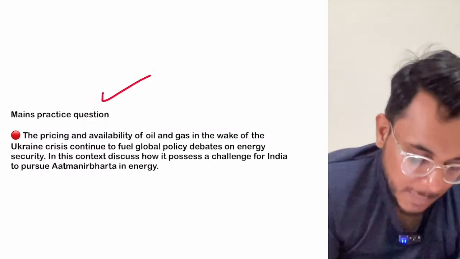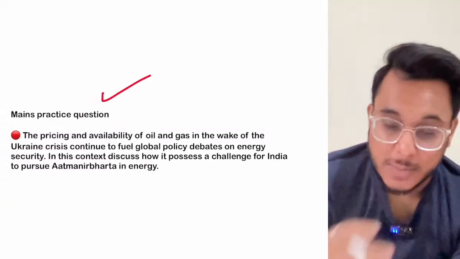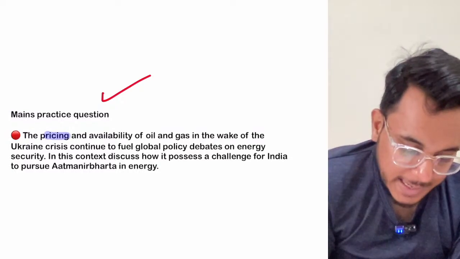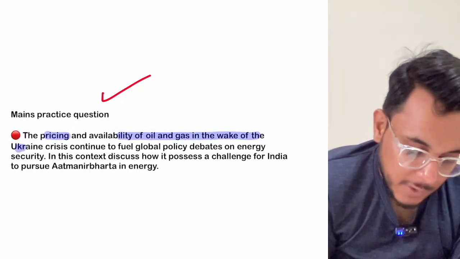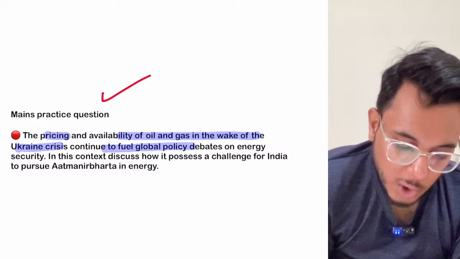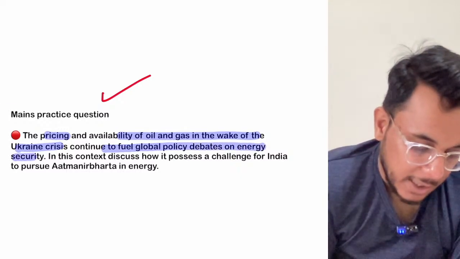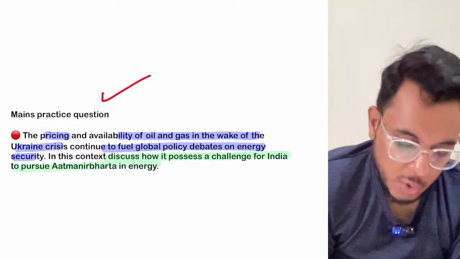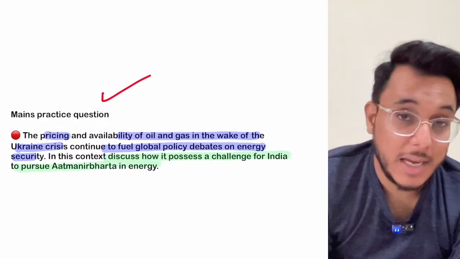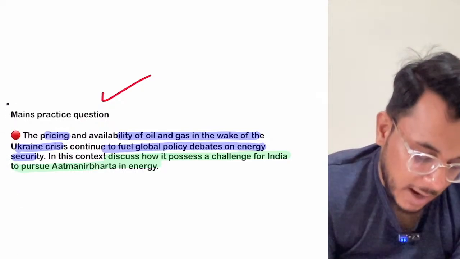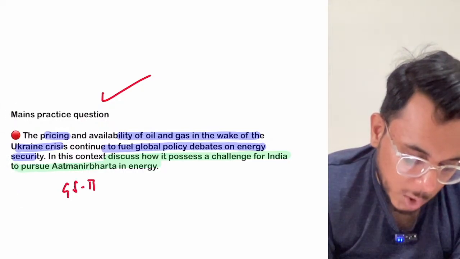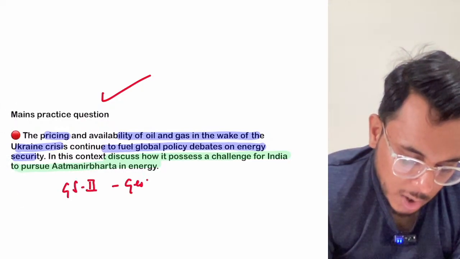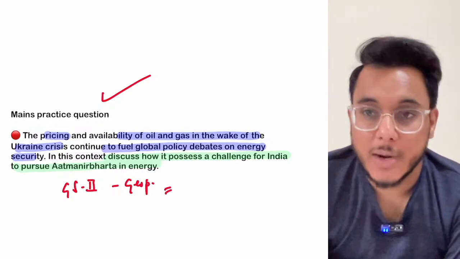Fine. Now the mains practice question for today. The pricing and availability of oil and gas in the wake of the Ukraine crisis continue to fuel global policy debates on energy security. In this context, discuss how it poses a challenge for India to pursue Atmanirbhar Bharat or Atmanirbharta in energy policy. So this particular article will be important for GS paper number 2, geopolitics. Okay. So that is all guys about it.